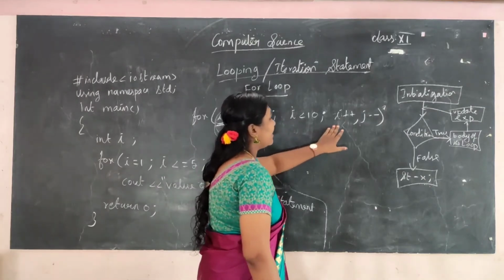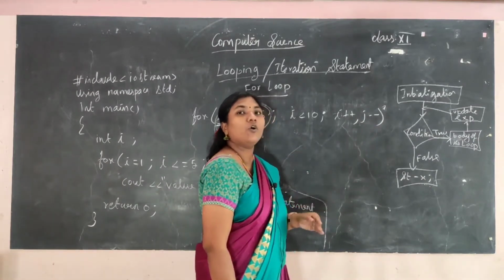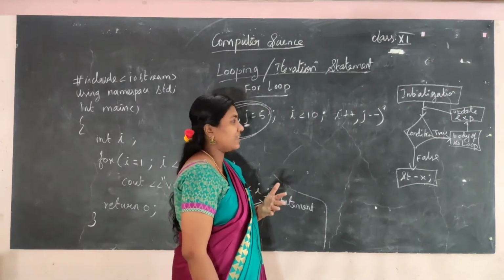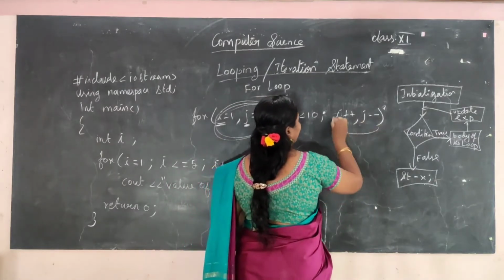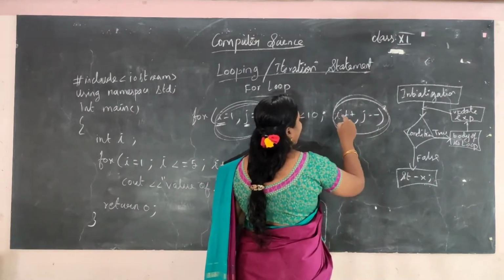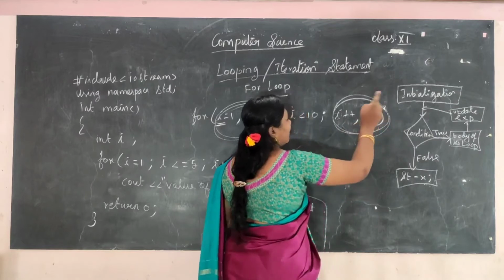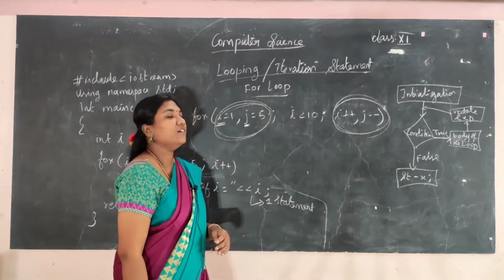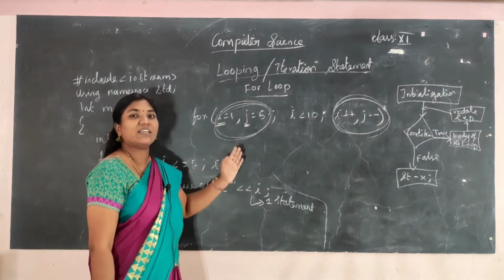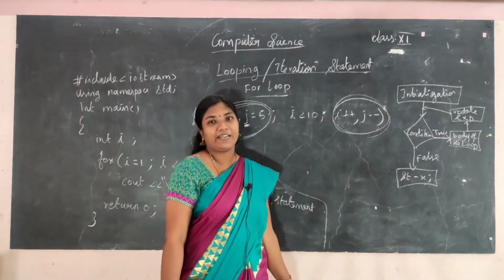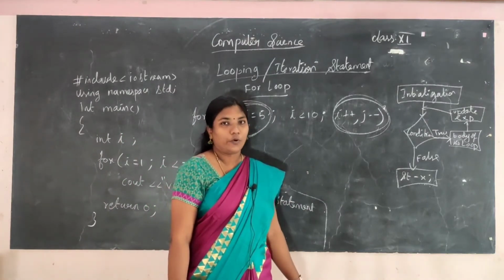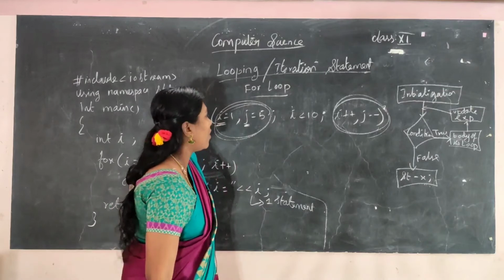Similarly, for the update expression, you can also have more than one, separated by a comma. So this is the update expression: i++, j--. Clear? So you can have multiple initializations and multiple update expressions in a for loop. Okay. So what will happen?